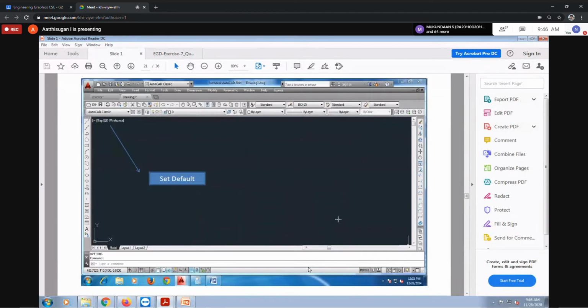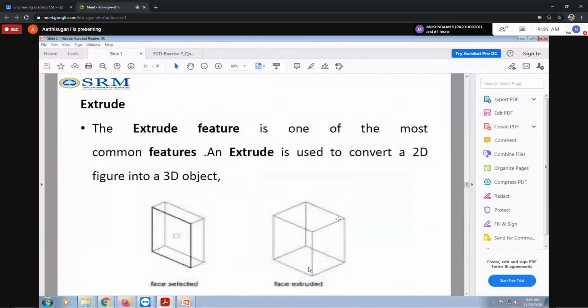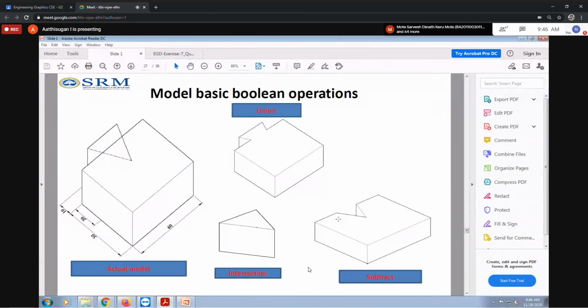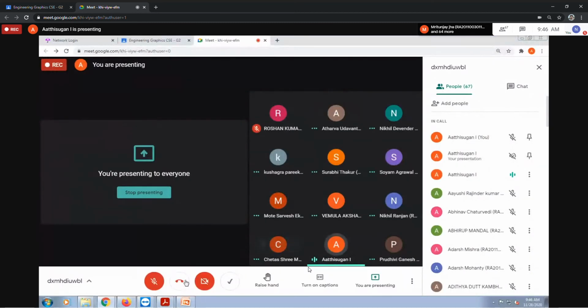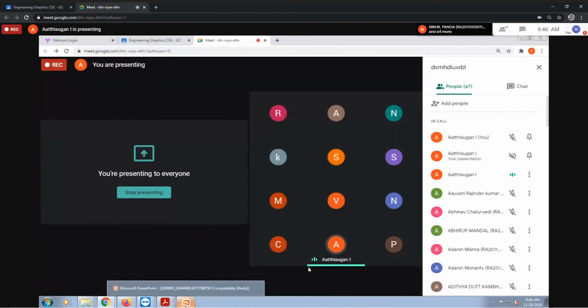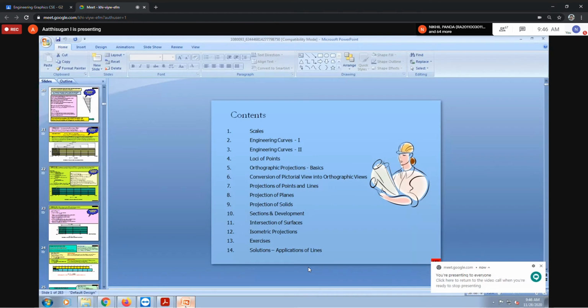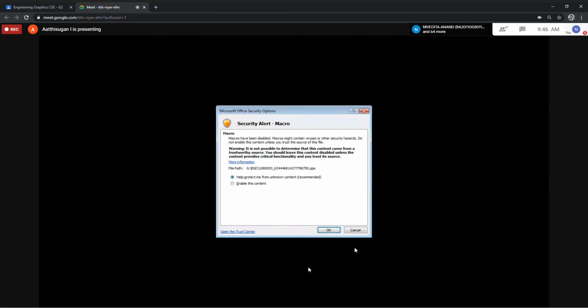Before going to AutoCAD, this is our question. I will explain some topics from orthographic projection. This is mainly for everyone, but kindly, those who are doing manual drafting, concentrate. It's important. The MCQ also they will ask like this.